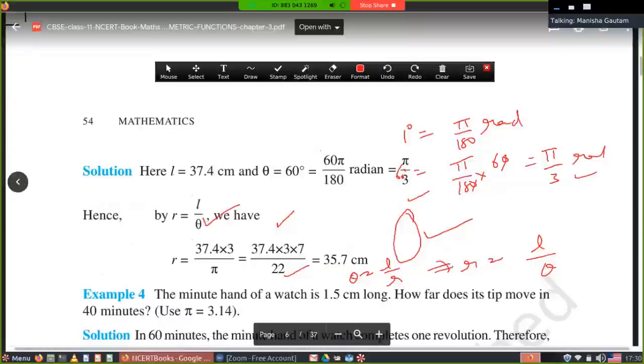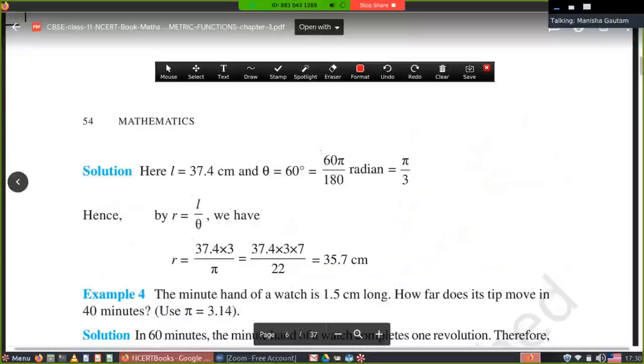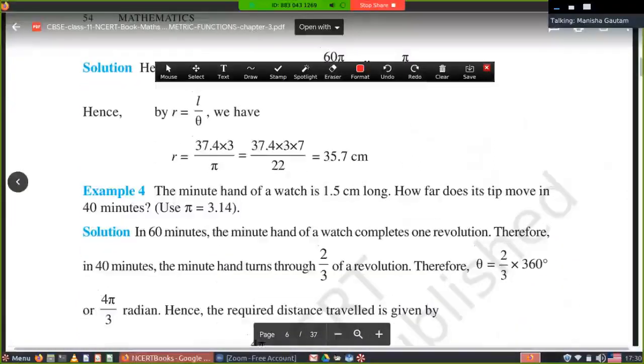Now next, example number 4. The minute hand of a watch is 1.5 centimeter long. It means radius is given, 1.5 centimeter. How far does its tip move in 40 minutes? We must know that in 1 minute, how much angle a clock makes. In 60 minutes, the minute hand of a watch completes 1 revolution. What is the meaning of this? 60 minutes gives you 1 rotation. It means 360 degree angle.